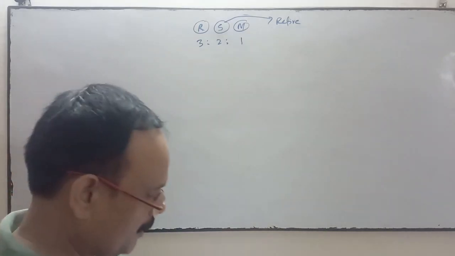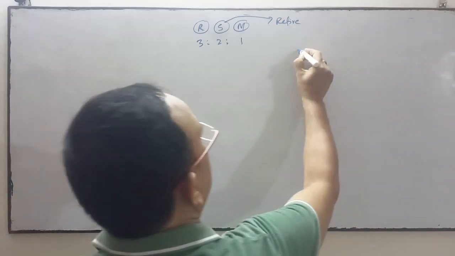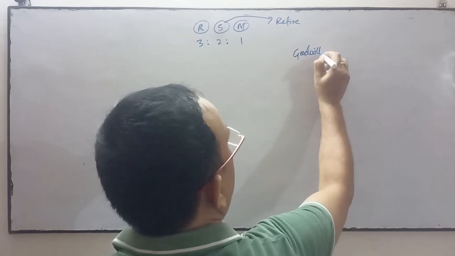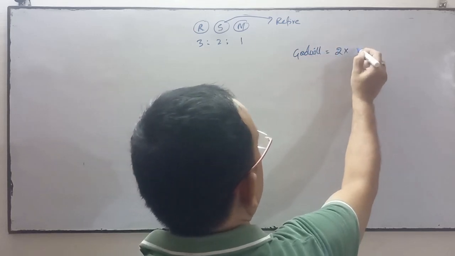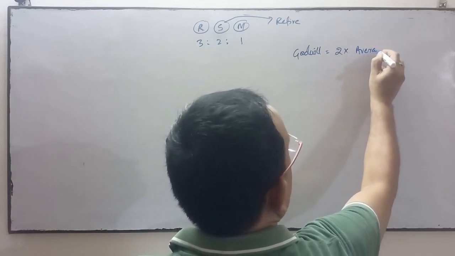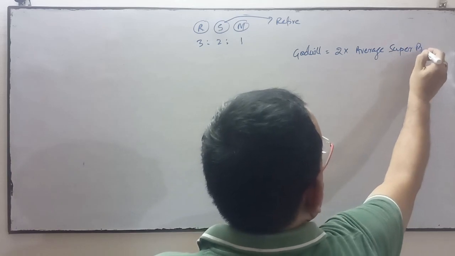First of all, the valuation of goodwill. Goodwill of the firm will be valued at 2 times the average super profit.